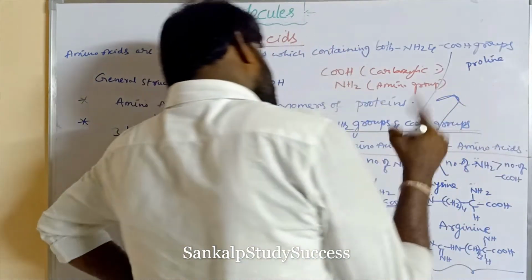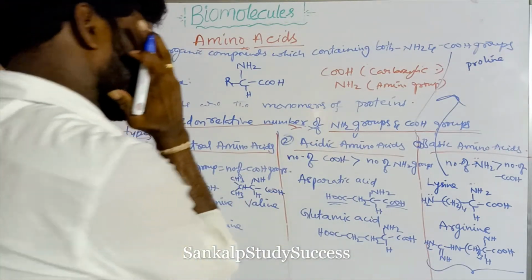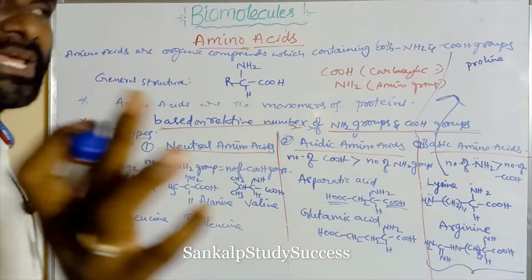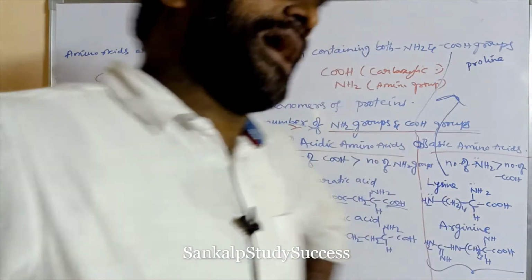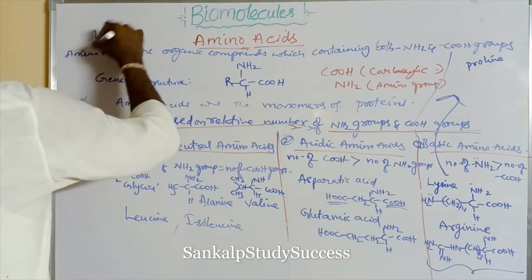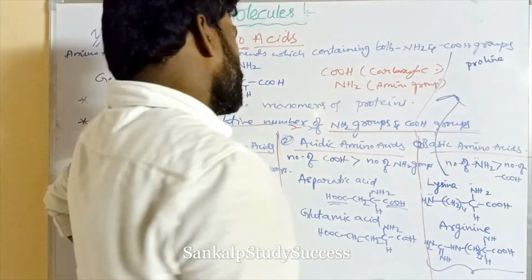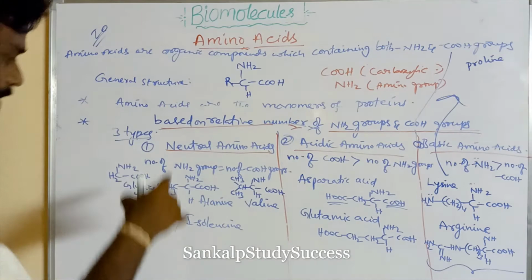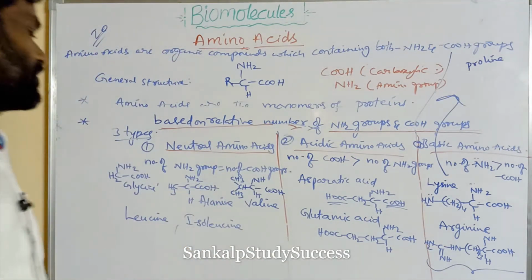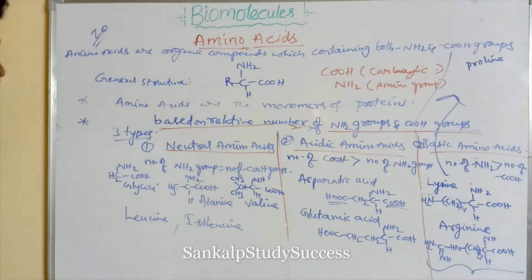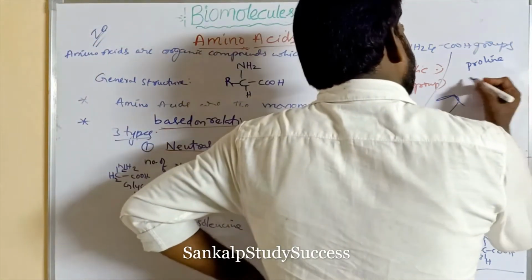All naturally occurring alpha amino acids are obtained on hydrolysis of proteins. Proteins mainly contain 20 alpha amino acids. All naturally occurring alpha amino acids contain a primary amino group, but proline contains a secondary amine.